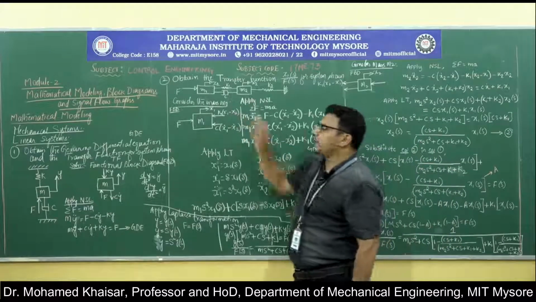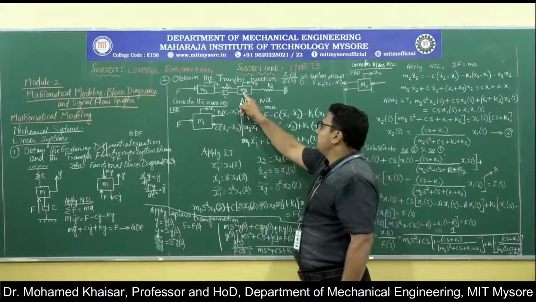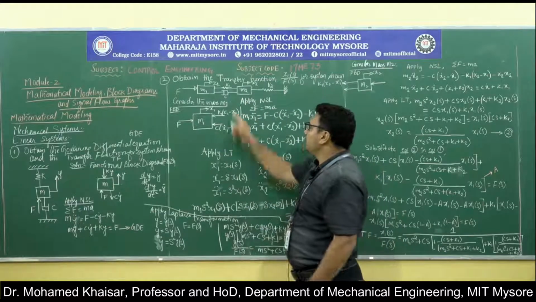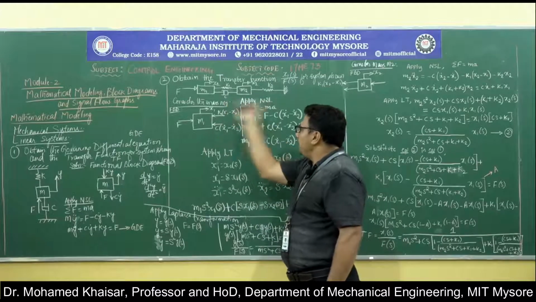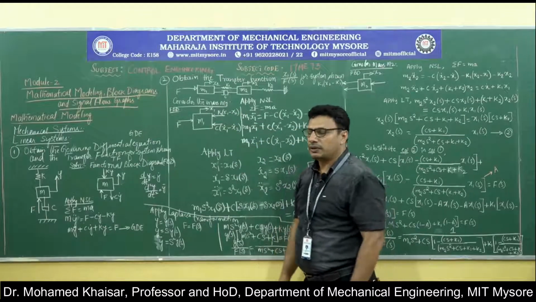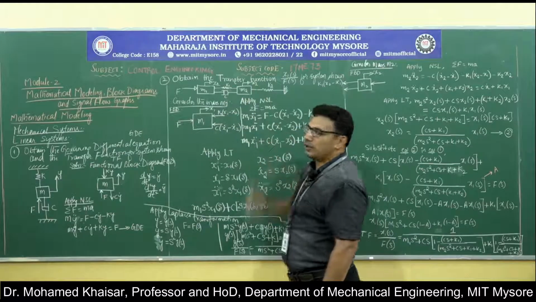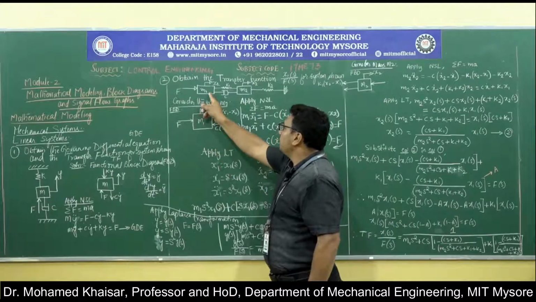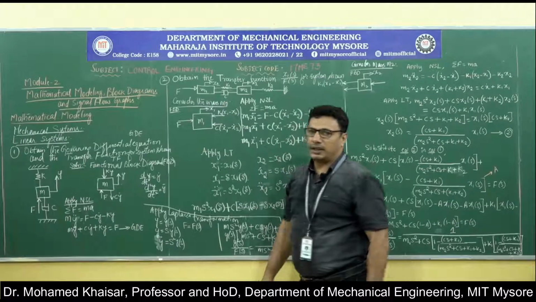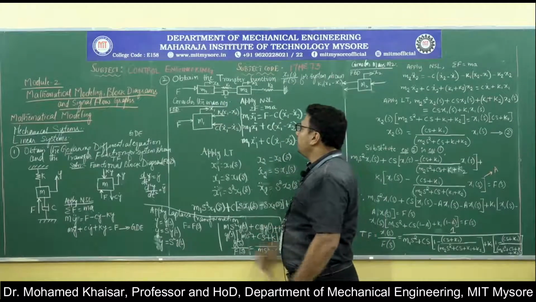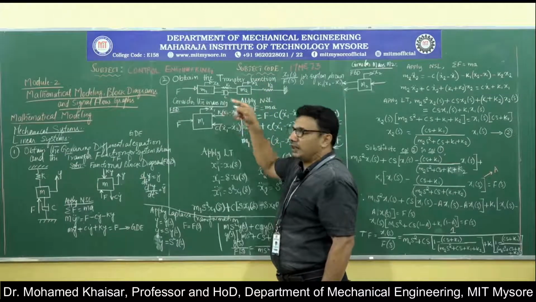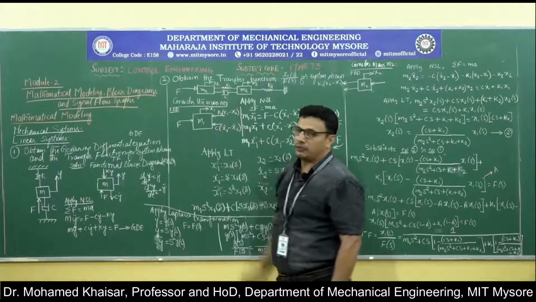Same thing happens with the damper also. When the mass M2 is trying to get displaced by a distance x2, this damper will try to pull it back by a force C into x2 dot. Then when it tries to pull it back, mass M1 will try to push it forward again, so that C into x2 dot is resisted by a force C into x1 dot.